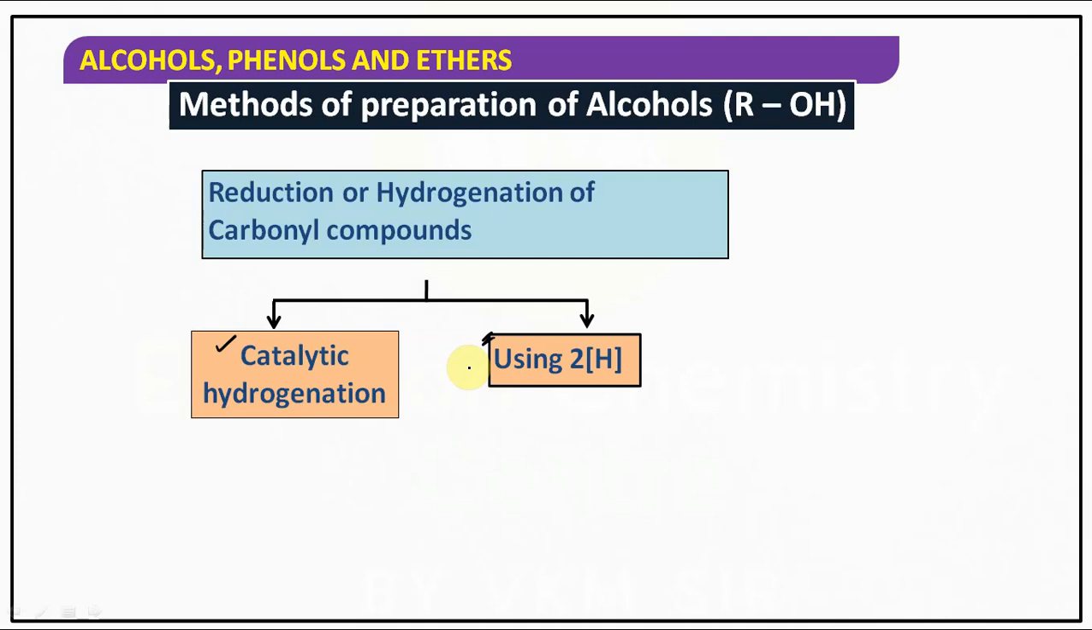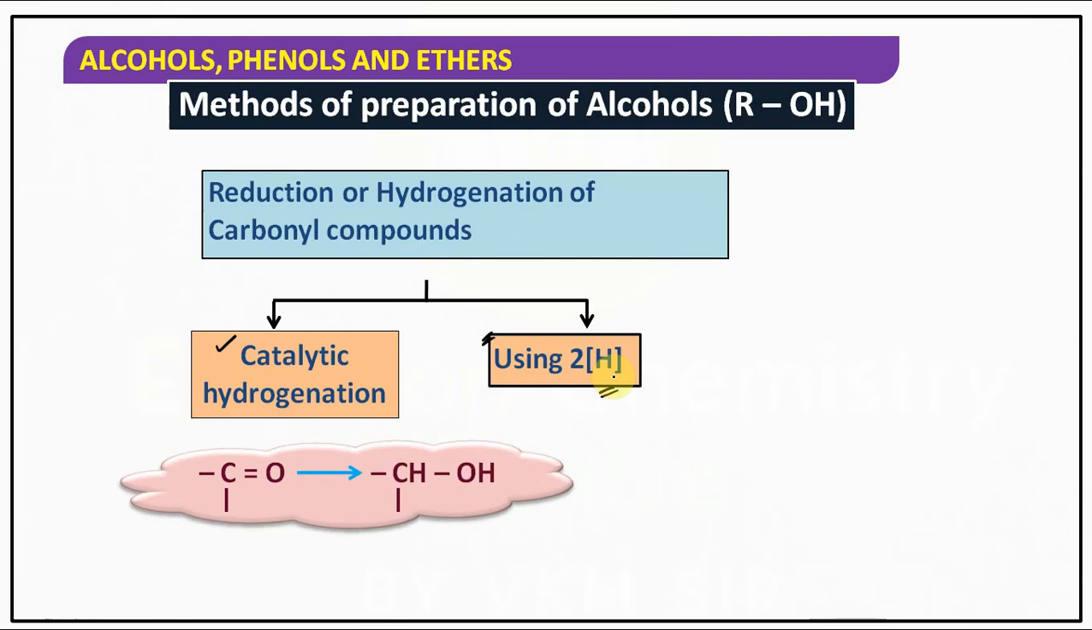But in the second case, two nascent hydrogens are there. So two nascent hydrogens means some other reducing agent we are using. That reducing agent will provide nascent hydrogens. So simply, this is the carbonyl group. C double bond O group is called carbonyl group, and that carbonyl group is converting into alcohol group. That is called reduction.